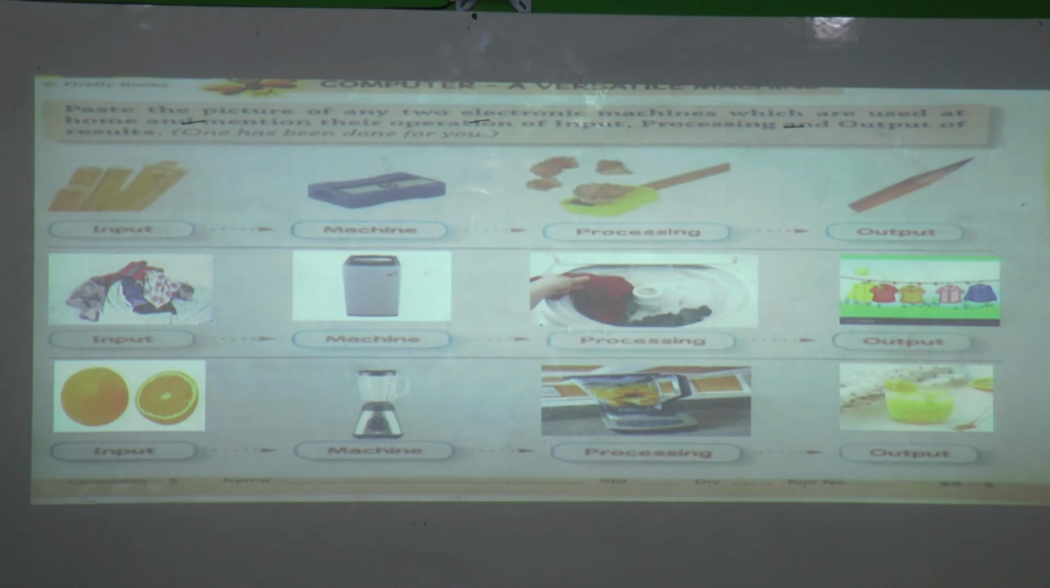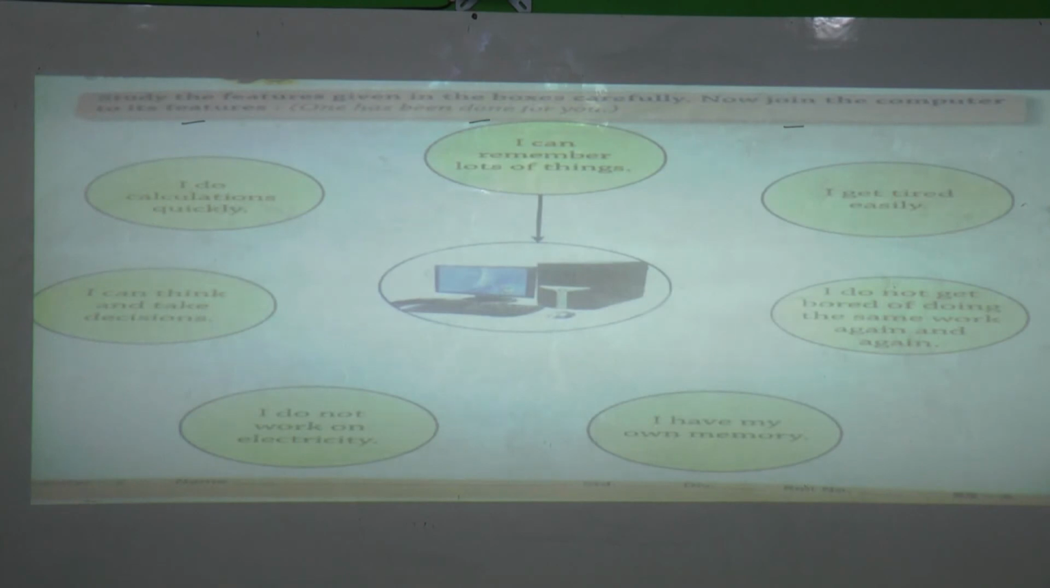How many machines did we see here? First machine is sharpener, next is washing machine, and next is mixer jar. Right? There are so many machines that we are using. Why are we using them? Because we want our work to be easy. That's why we are using these machines.